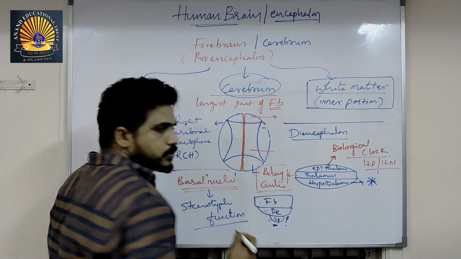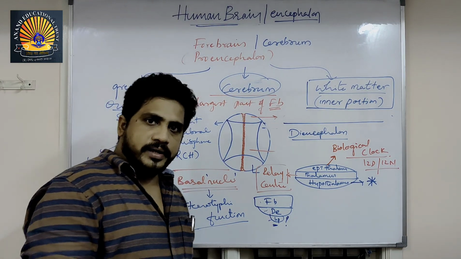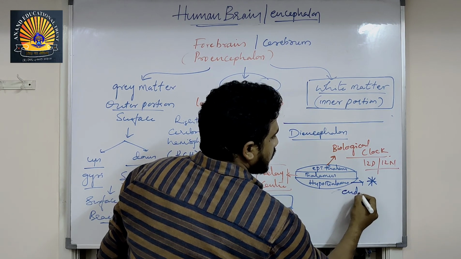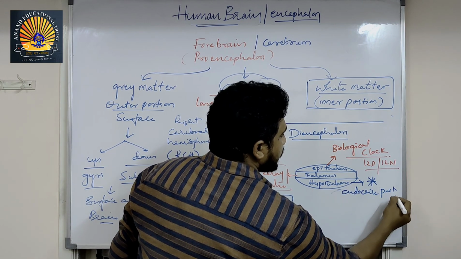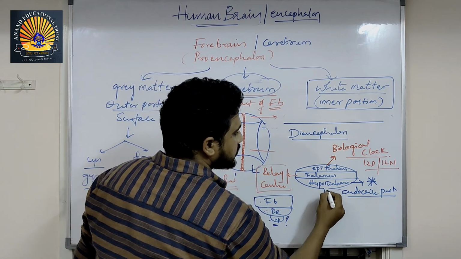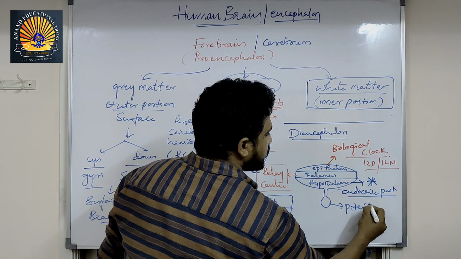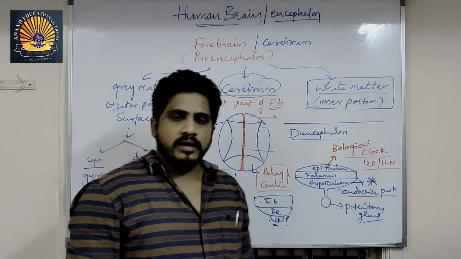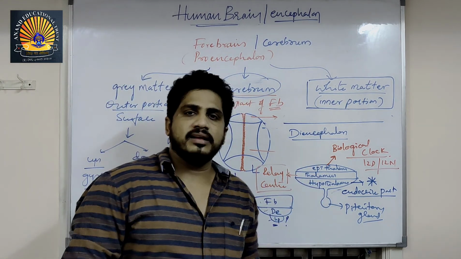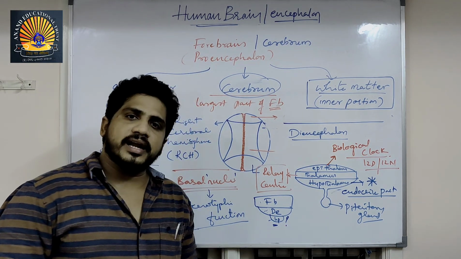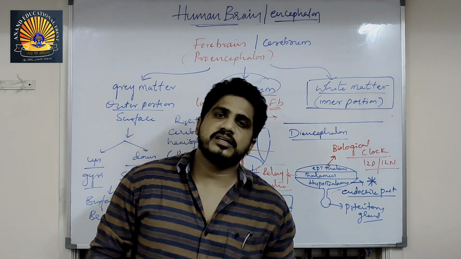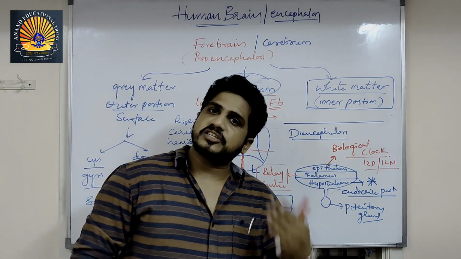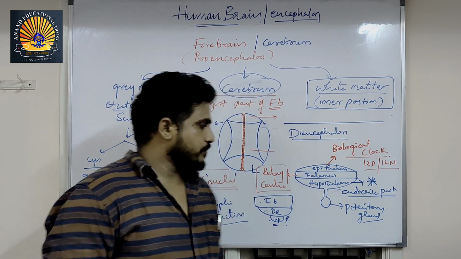What is the function of the hypothalamus? Why am I highlighting this part so much? Because the hypothalamus is also an endocrine part. The pituitary gland is connected with this, like this. This is the pituitary gland. The pituitary gland controls all other glands in our body. The pituitary gland is controlled by the hypothalamus. If you think the pituitary gland is the master of the endocrine system, the master of the hormonal system, then the hypothalamus is the headmaster, the master of the master in the endocrine system.